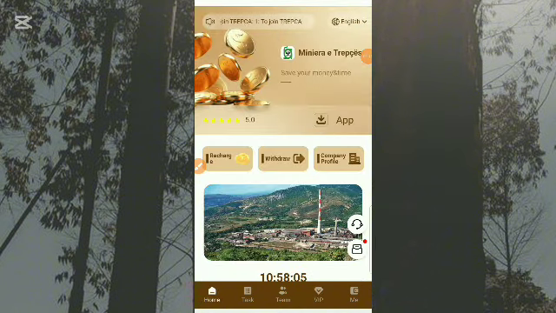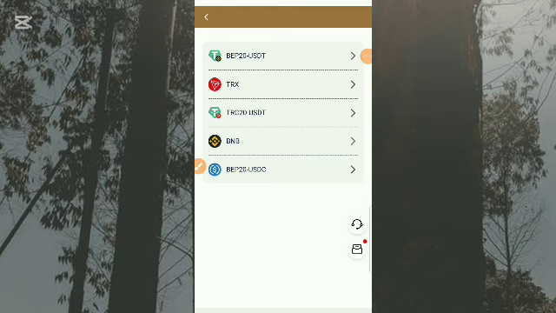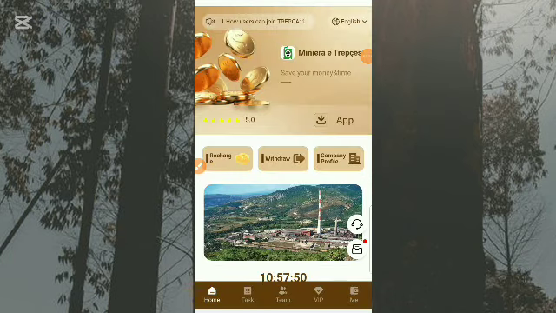For you to subscribe to any VIP on this platform, you have to recharge. Once you click on recharge, it takes you to this interface. This is where you choose the USDT of your choice and recharge with it. Once you recharge, the money reflects immediately in your dashboard.